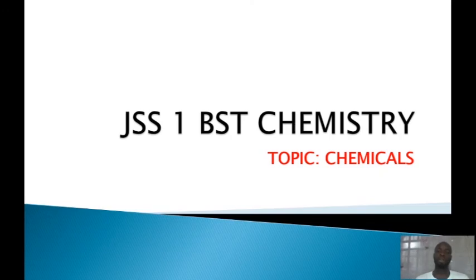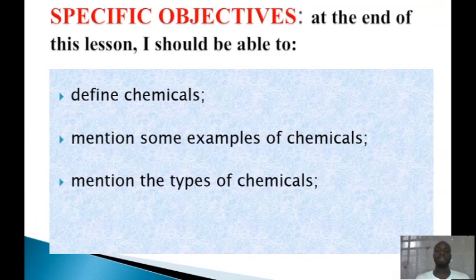So we are going to look at this topic under the following objectives. Specifically, at the end of this lesson, you should be able to define chemicals, mention some examples of chemicals, and also mention the types of chemicals.